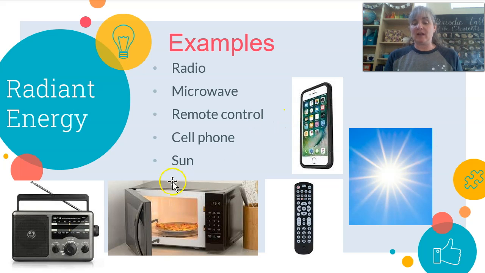We talked about microwaves in the last unit also with radiation. It's got waves traveling through there to cook your food, but other things too, like your cell phone. The signals that you get on your cell phone are traveling in waves. Same thing with a remote control, a radio. All those types of energy are traveling through waves that we can't see to the object that we're looking for. So those are some examples of radiant energy, or energy traveling in waves.